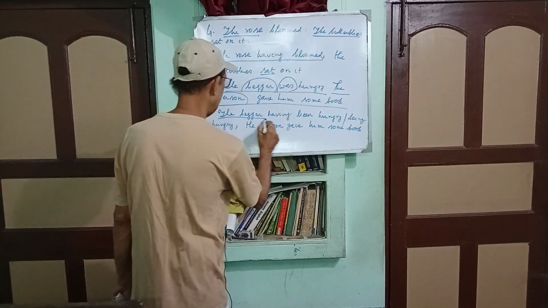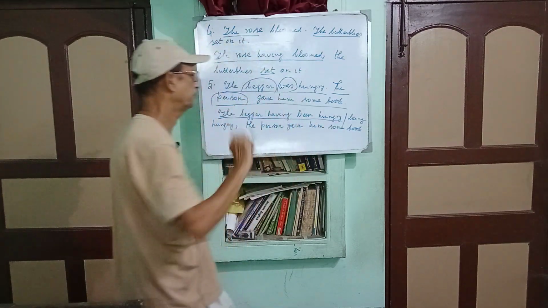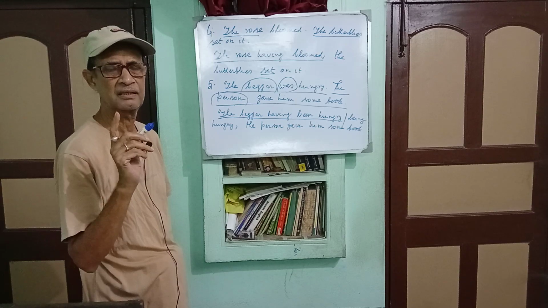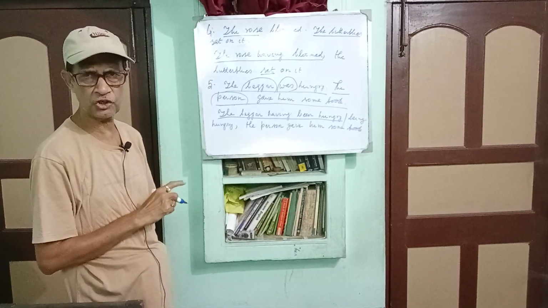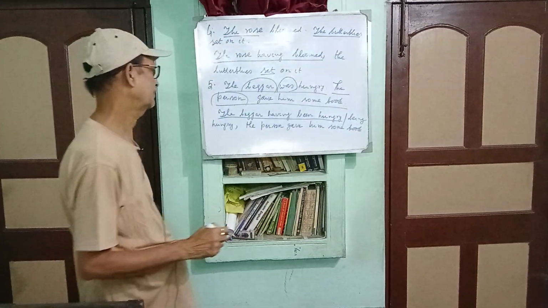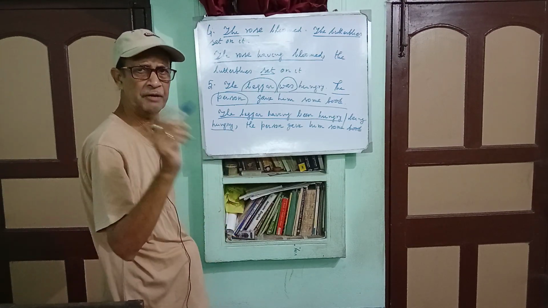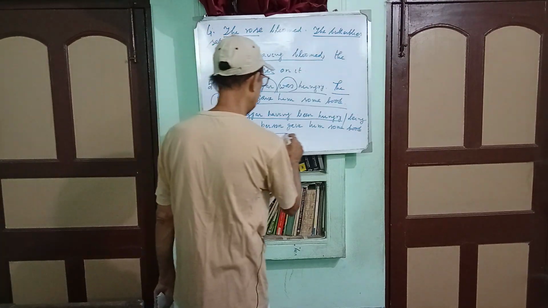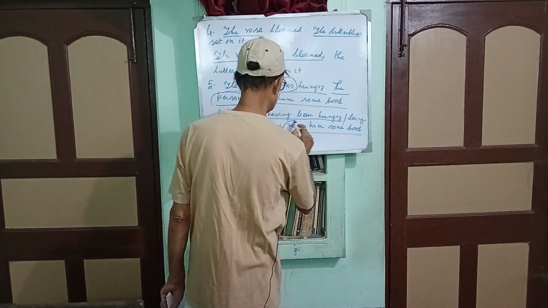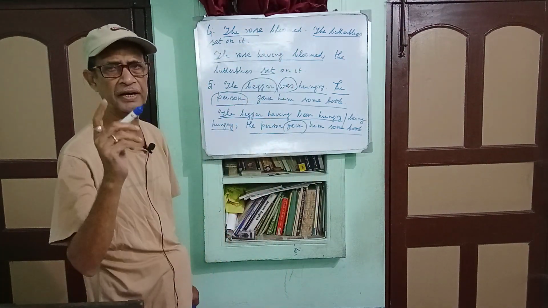So the beggar having been hungry, it is absolute phrase or nominative absolute, and the main part of the sentence is the person gave him some food because gave is the only principal verb or finite verb.